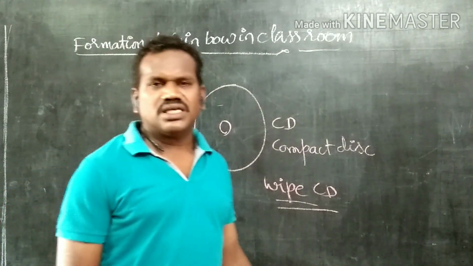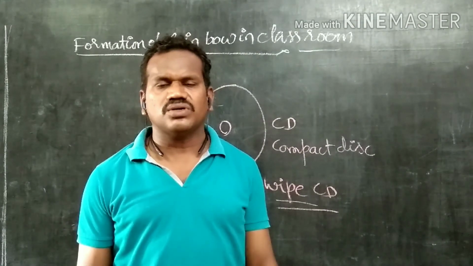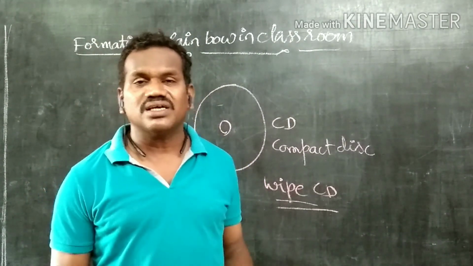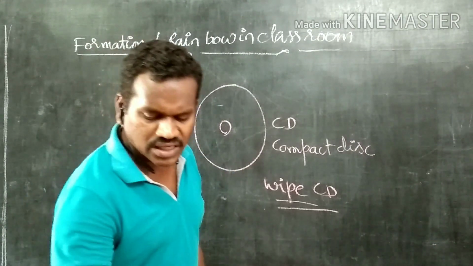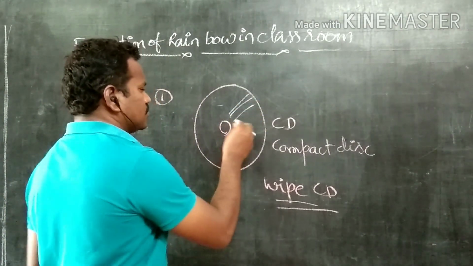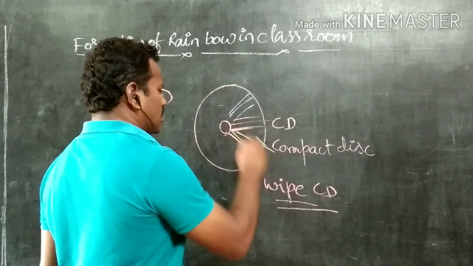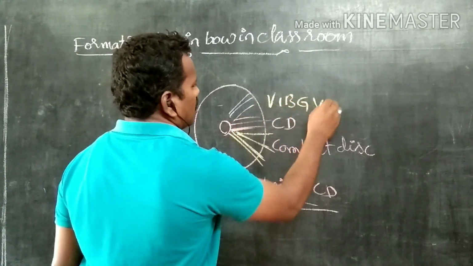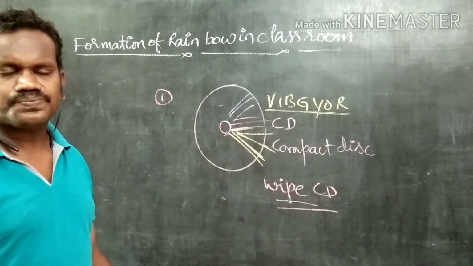Then put the CD nearer to the window on a sunny day, where more amount of sun should fall on the CD. Tilt the CD. What is the meaning of tilting? Shake the CD. Then we can observe different colors on the compact disc. Various kinds of colors we can observe, like yellow and orange, like this round. We already know those colors are nothing but VIBGYOR. This pattern of VIBGYOR comes under rainbow.